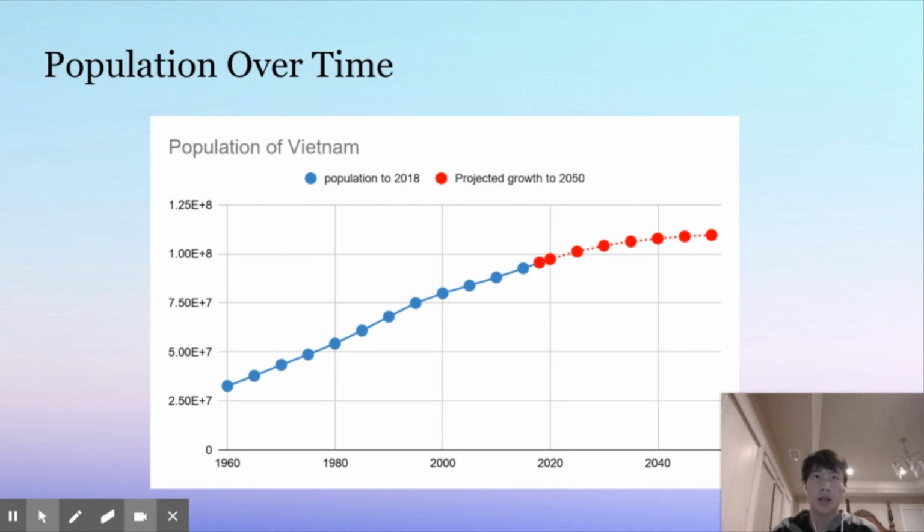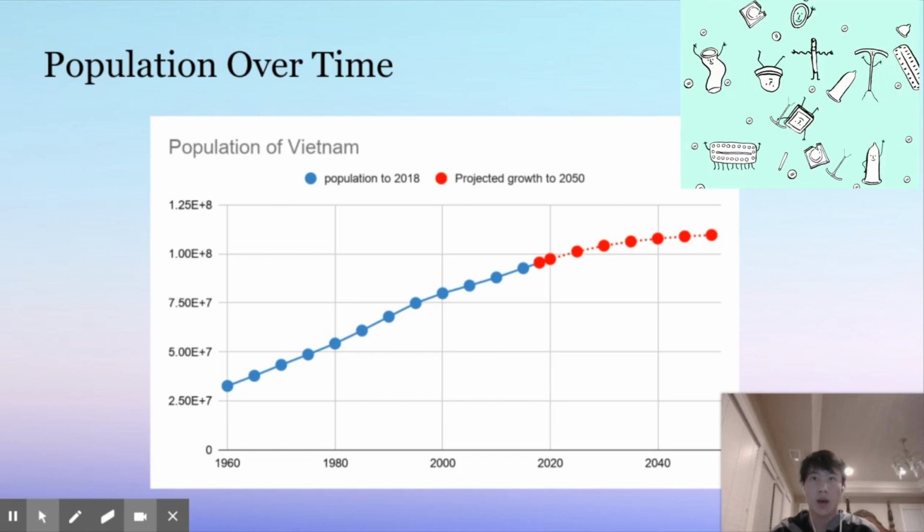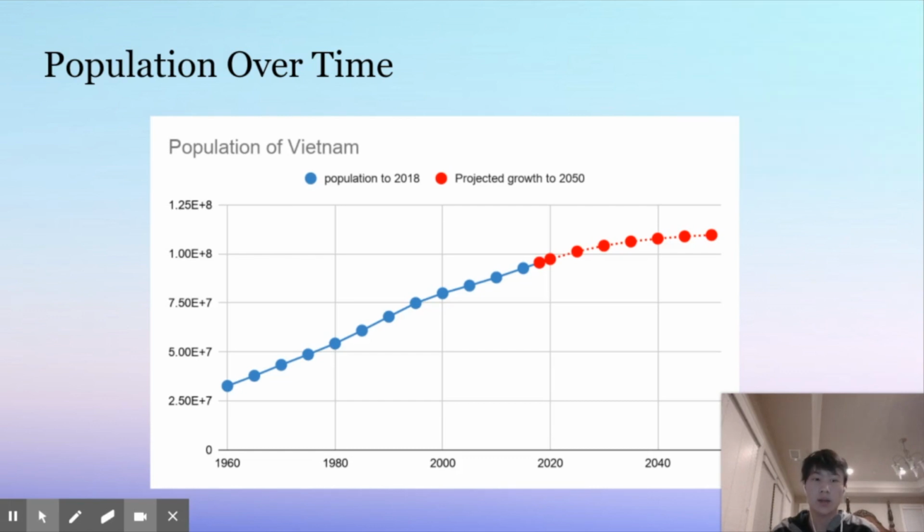And the reason why the annual population growth is decreasing is because the government is pushing the use of contraceptives, and they also enacted the law that you can't have more than 2 children. If any worker has more than 2 children, they're fired from their company or their job, which places the TFR below 2.1. The TFR means total fertility rate, and if it's below 2.1, then the population will decrease, and if it's around 2.1, then the population will stay the same.